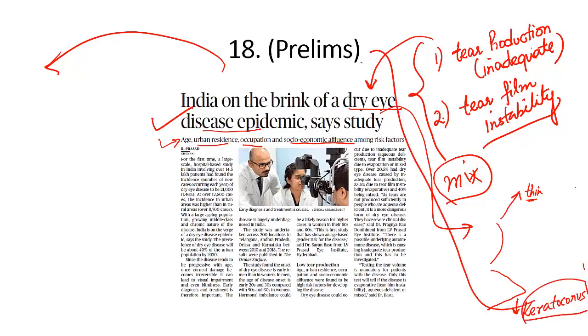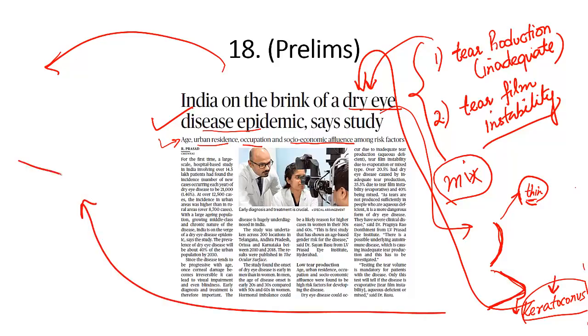So keratoconus can be a potential question for your prelims examination. If your eyes are dry and you excessively rub your eye, your cornea becomes thin, and this thinning makes the cornea bulge out like a cone. This disease is what we call keratoconus. As of now, there is no cure for keratoconus. Although some doctors do recommend something called C3R, collagen cross-linking using riboflavin, that becomes too technical. It is not important for your exam.